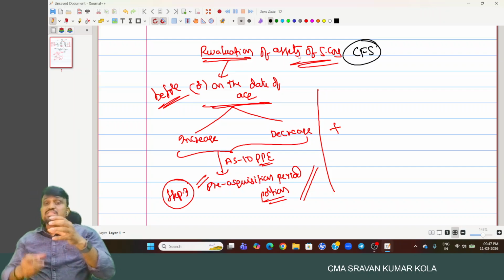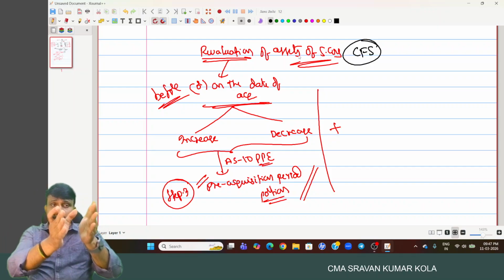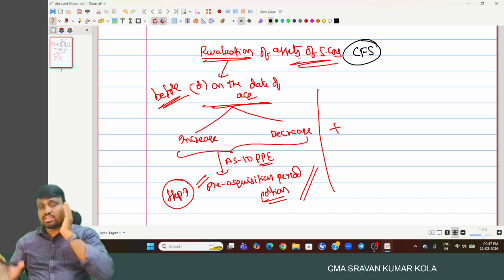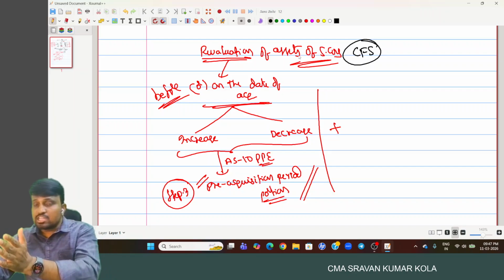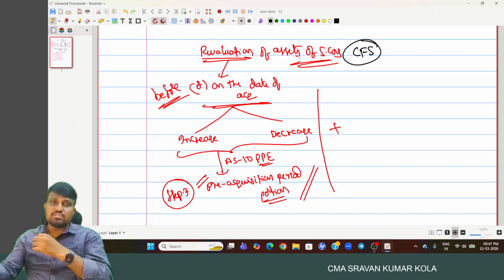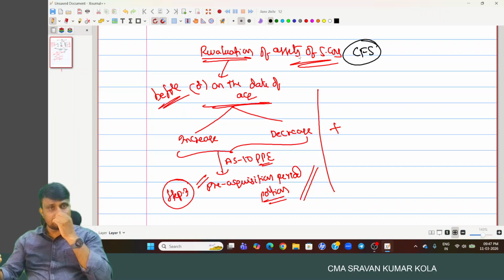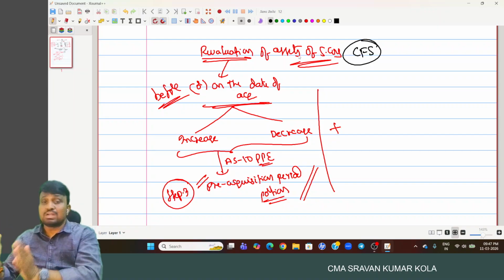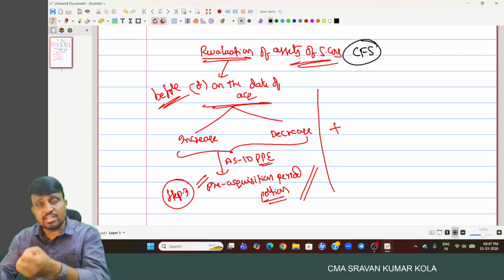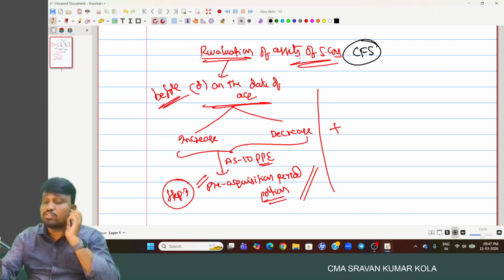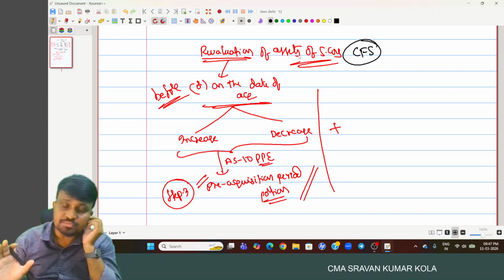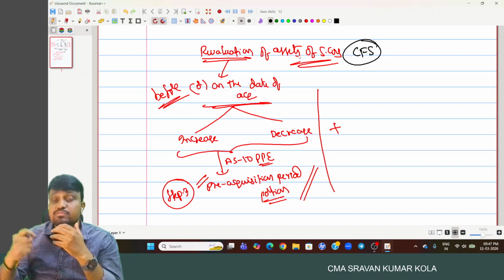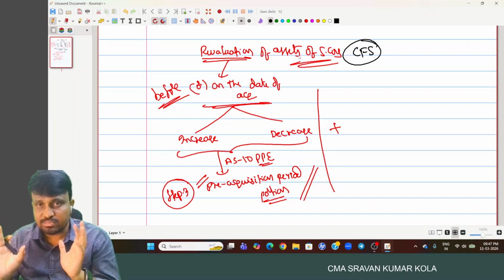But coming to the standalone financial statement, the holding company is preparing its standalone financial statement, and the subsidiary company is preparing its own standalone financial statement. In the subsidiary company, they may follow the revaluation method or they may follow the cost model. Normally, in the general scenario, they follow the cost model. So the revaluation impact is not provided in the individual financial statements of the subsidiary company. But the revaluation of assets we have to consider for the purpose of our consolidated financial statement.